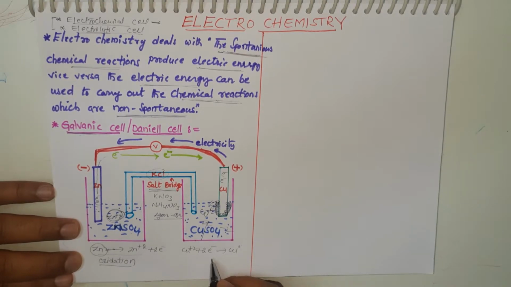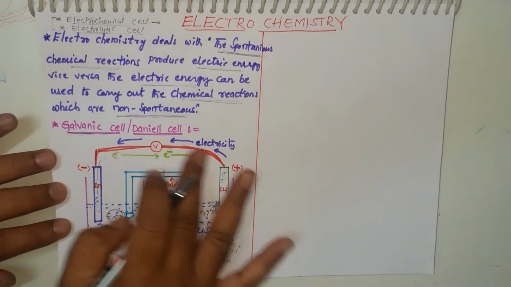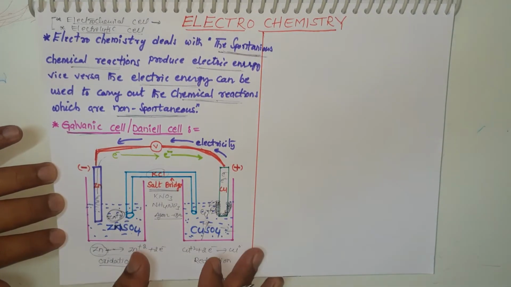A decrease of oxidation state is known as reduction. Okay, this is the working of the galvanic cell.